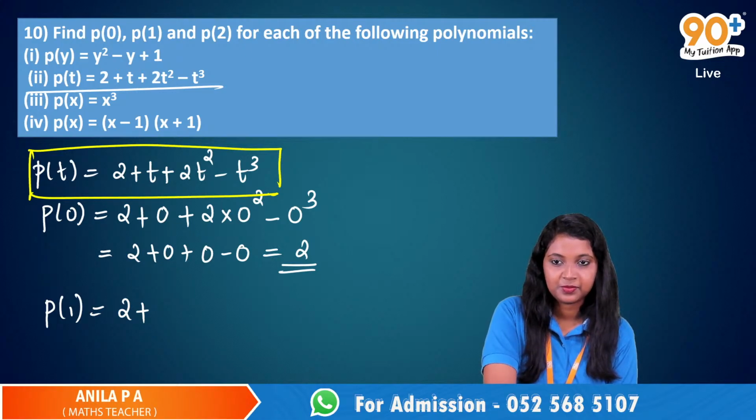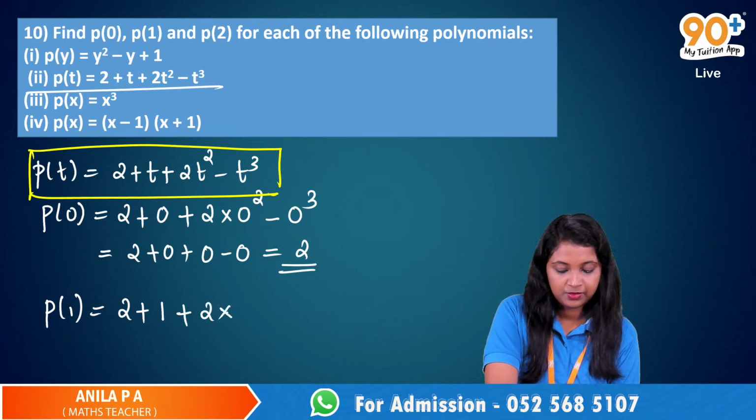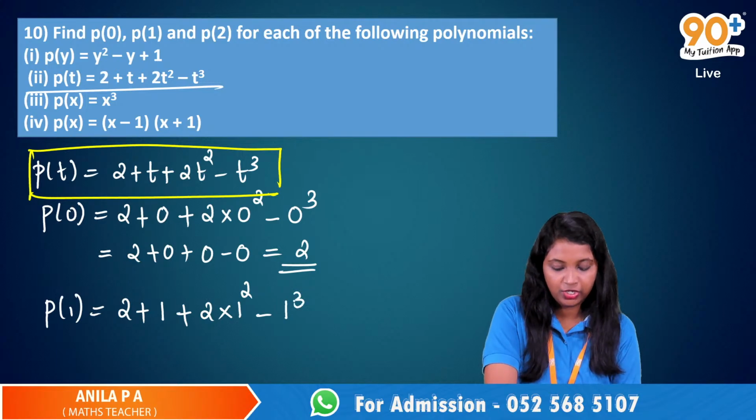Then we replace it with 1. So 2 plus 1 plus 2 into 1 the whole square minus 1 cube.